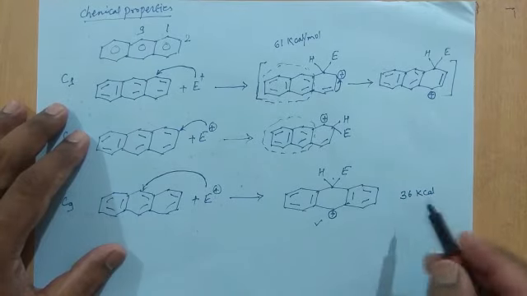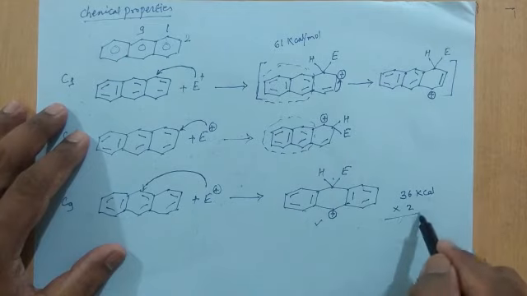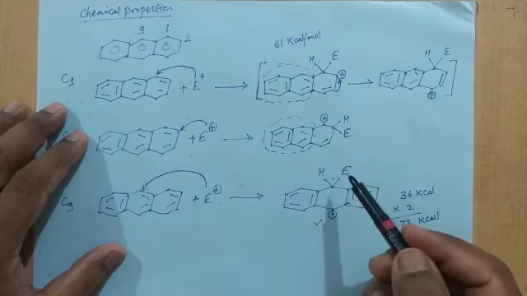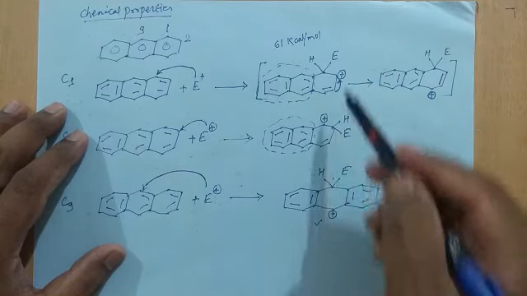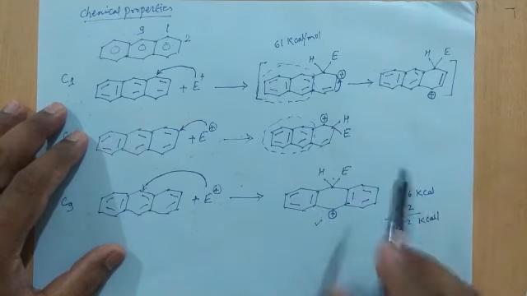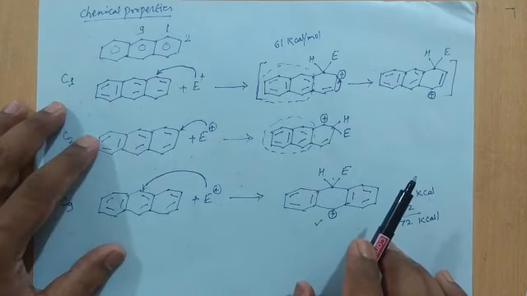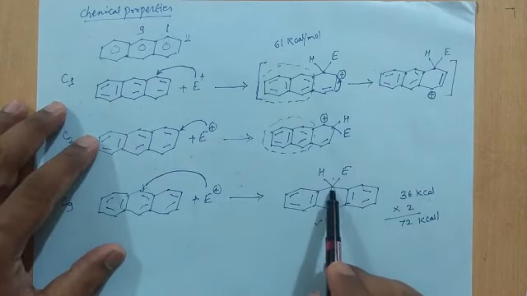There are two benzene rings, so multiplied by 2 it will be 72 kilocalories per mole. So the resonance energy associated with this intermediate structure is more compared to these two. So on the basis of resonance energy, the attack in the case of anthracene takes place at the 9th position.